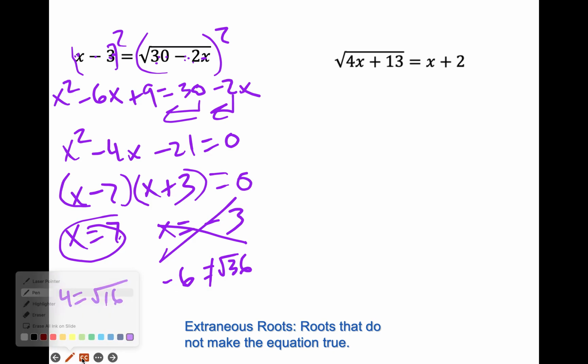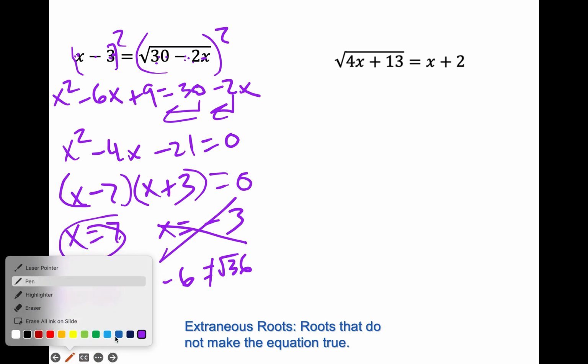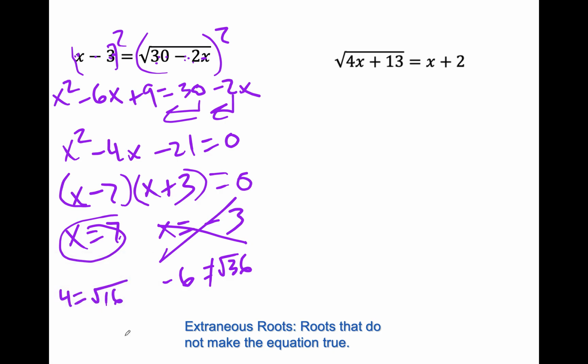All right. Here we go again. Let's see if we can handle this one. I'm going to square both sides. Why don't you do that right now? And I'll catch up with you. And we go and we square both sides. And we get 4x plus 13 equals x squared.